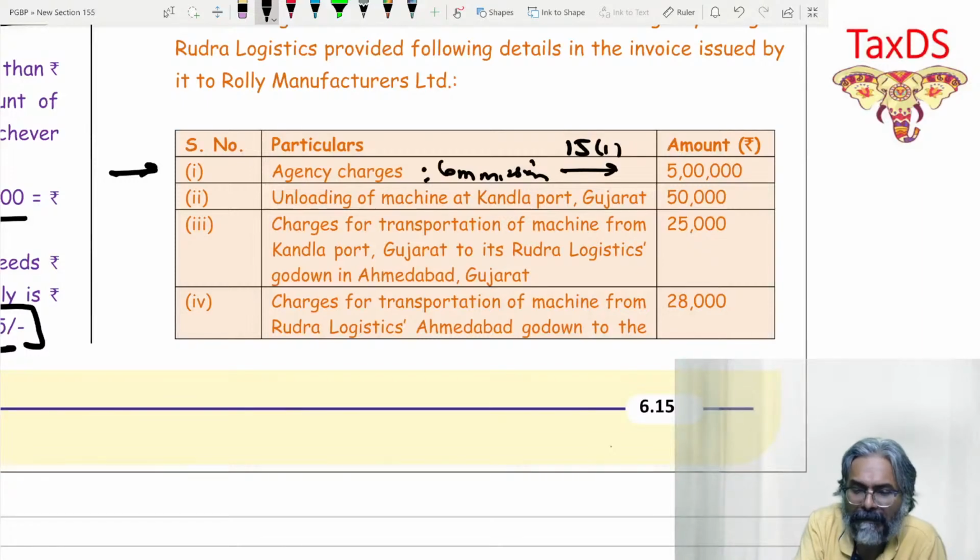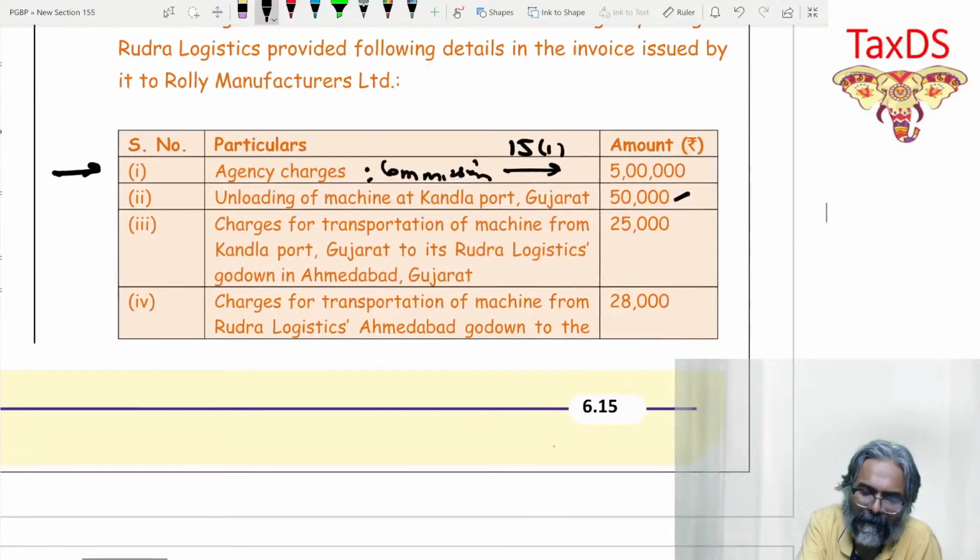Unloading of machine at Kanla port, all that, students, you can say unloading. So this item he is adding, obviously. But all that, whether I can say that contract, title, use, and the actual reimbursement, all those 4 points, are they satisfied? Yes, we can say that they are all satisfied. So this is satisfied, students.